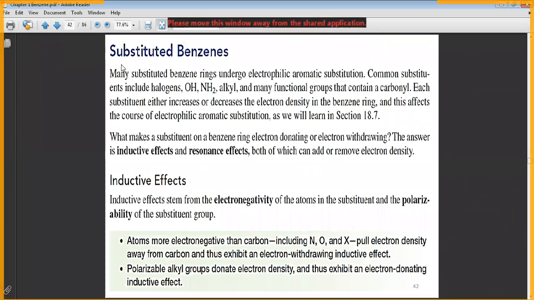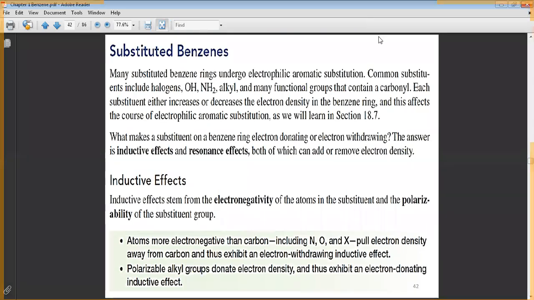For example, if we have a substituted benzene like this, okay, what will happen? Where is your new group? It will be like this. Now we will talk about that inshallah next lecture, and if you don't have any question you can